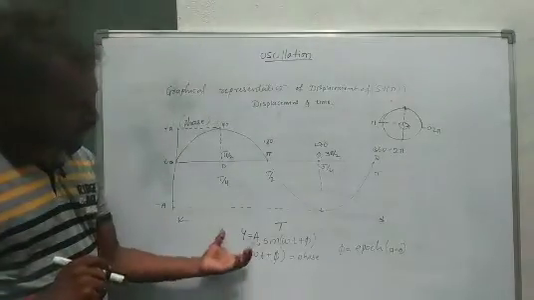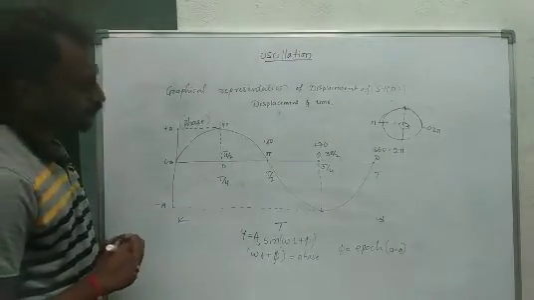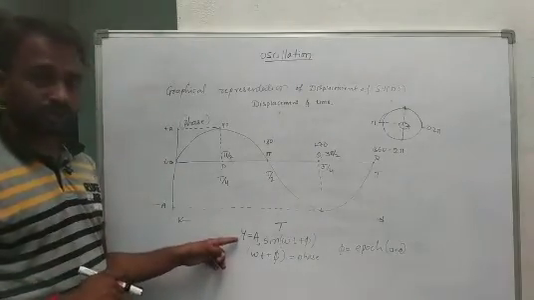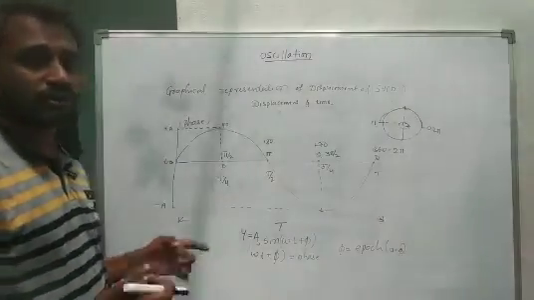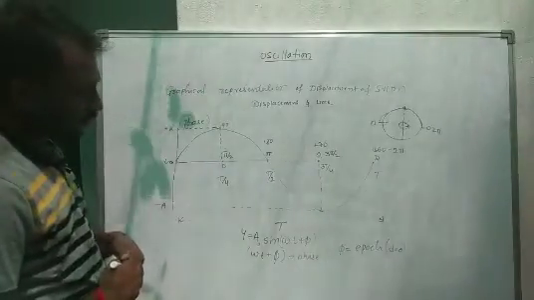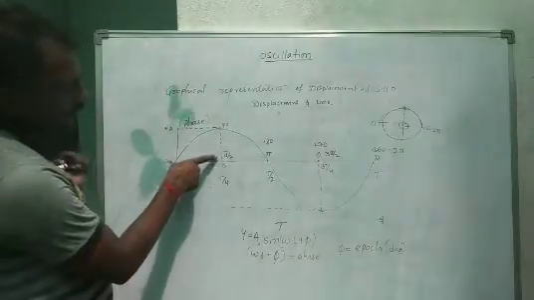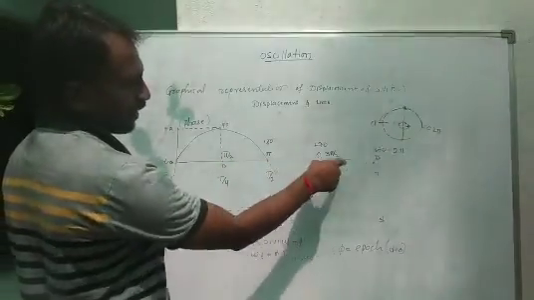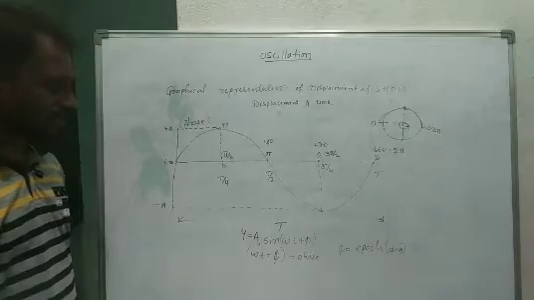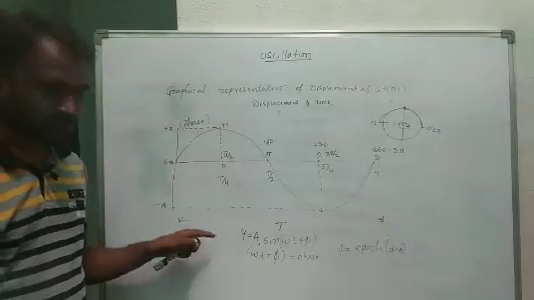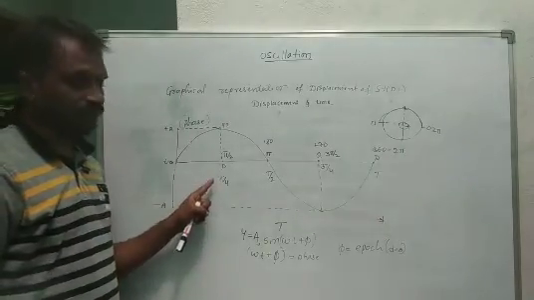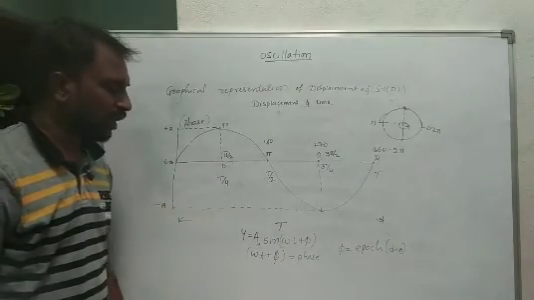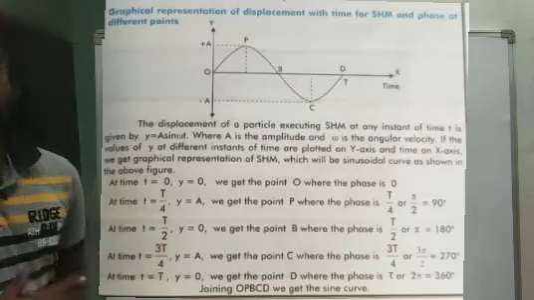So by using this single equation, we have to make a number of equations. For example, the phase value pi by 2, this phase value 180, this phase value 270, and this one 360. So the main equation, using the phase concept, is the displacement equation y equals a sine omega t plus phi.